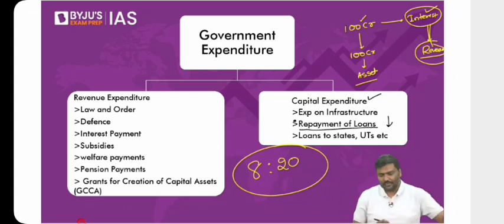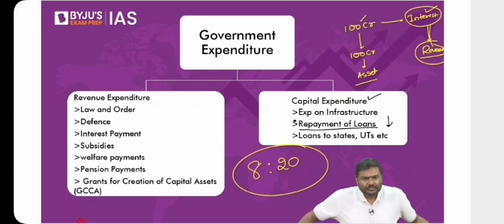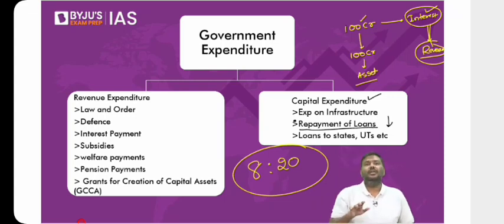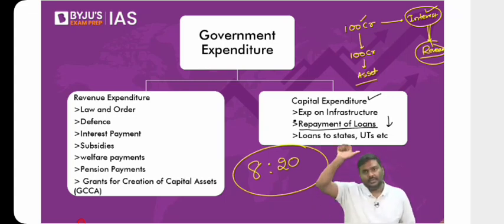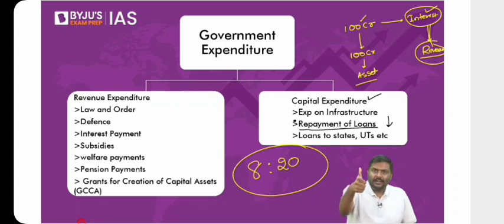Now, if you have any kind of questions, let me know. Let me address your questions. But an example one, borrowings are used not in creating assets, and you said borrowing should be taken for capital expenditure. So example one should not be a good situation. Please understand the fact of the matter. What is the fact in India today? We have a revenue deficit. Anybody disagree? We have a revenue deficit. And when you have a revenue deficit, we are borrowing from the market.